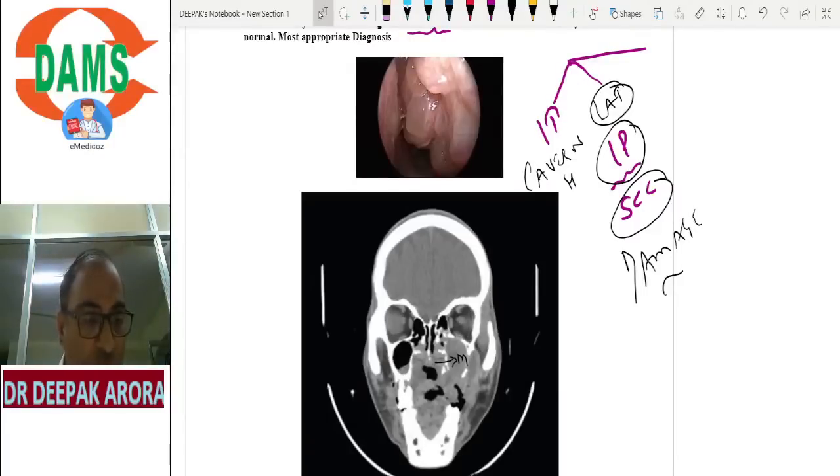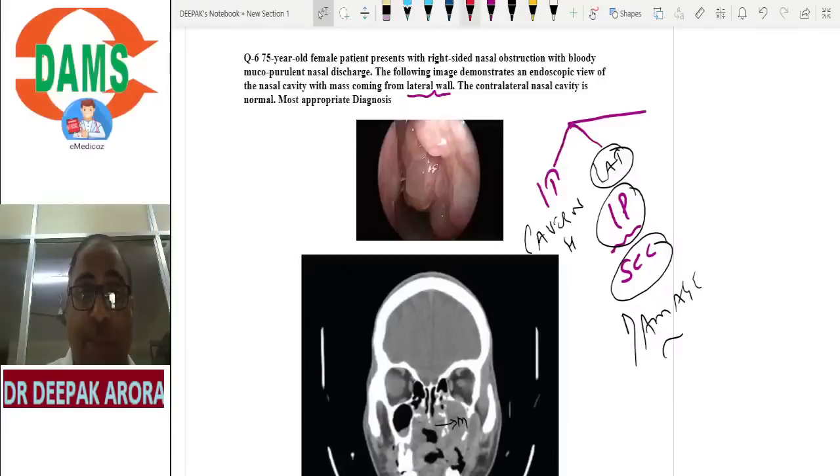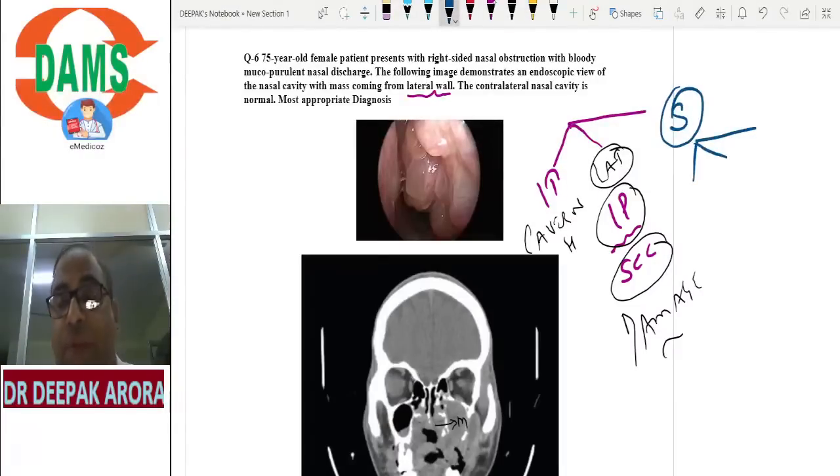Squamous cell carcinoma. Because the wall of the maxillary sinus is damaged, I will make a diagnosis of squamous cell carcinoma. If the walls are intact, I will be going for inverted papilloma. I hope you're getting my point. Examiner, if they use the word septum, what is coming from the septum? Three tumors are coming from the septum.